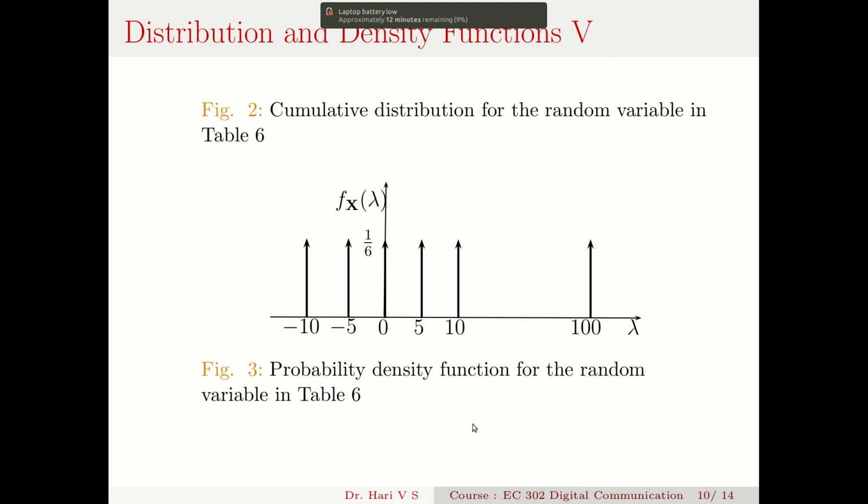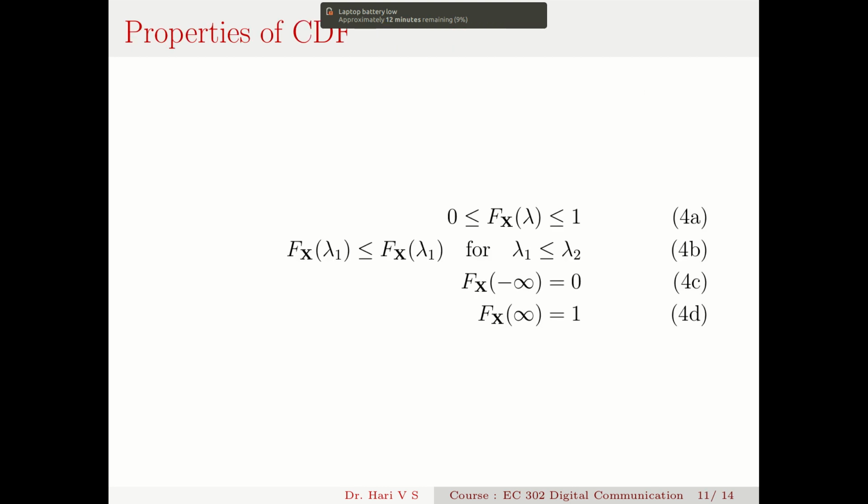So what I can say is Fx lambda 1 is less than or equal to Fx lambda 2, for lambda 1 less than lambda 2. And Fx minus infinity equals 0, that is the negative end, and Fx infinity is a 1.